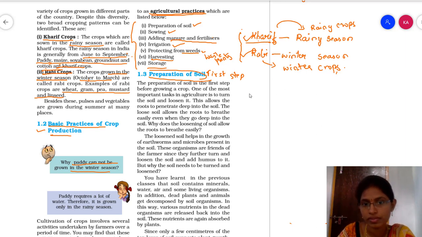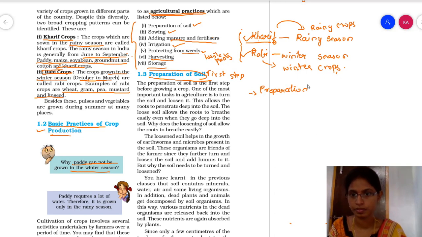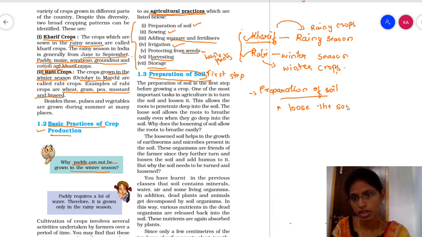so here, the first step in preparation of soil, what we are going to do, we have to loosen the soil. Okay, we have to loosen the soil. How are we going to loosen the soil? By using some implements, some machines or some things we are going to loosen the soil. Why do we have to loosen the soil?